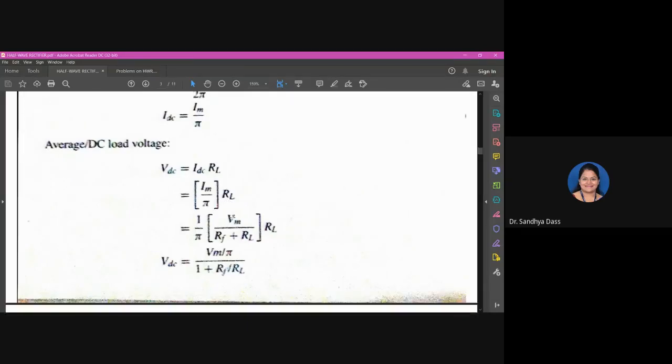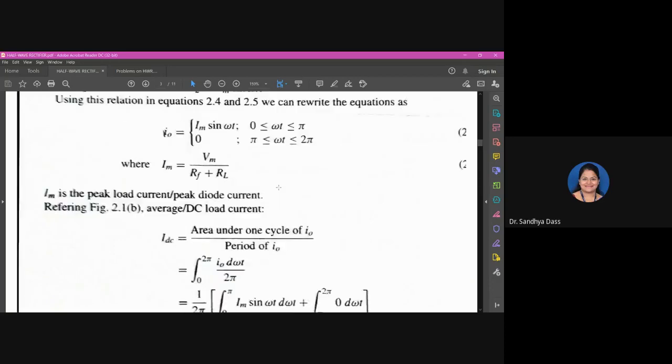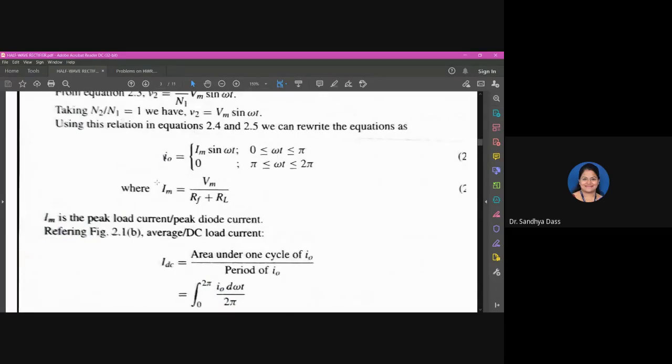Okay. Next, Im, which we had assumed where we started our derivation, is the peak value of current. We had taken Im equal to Vm by Rf plus RL. Correct? That was the peak current value substituted while starting the derivation.